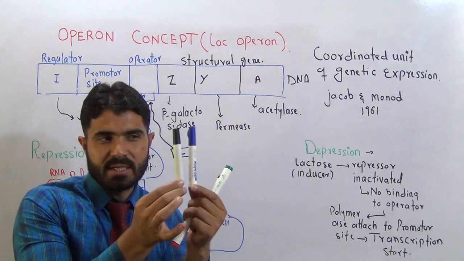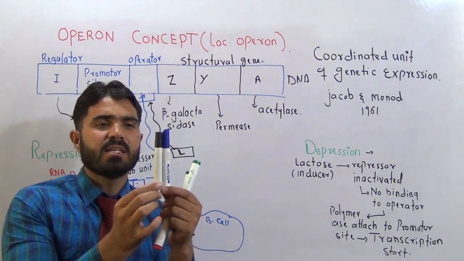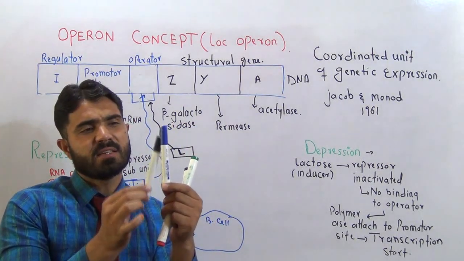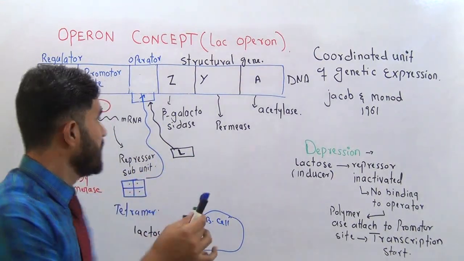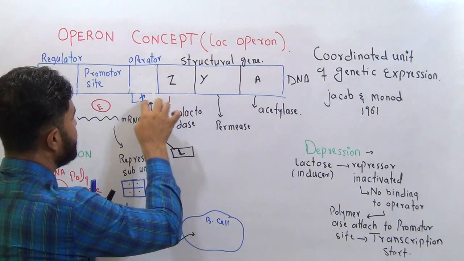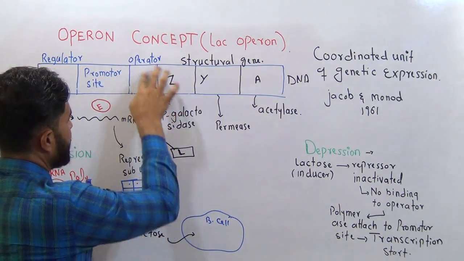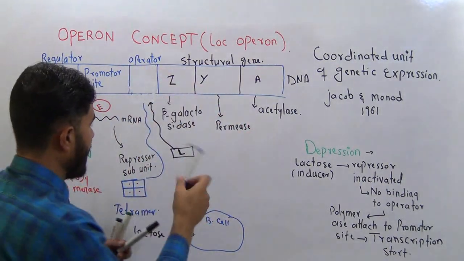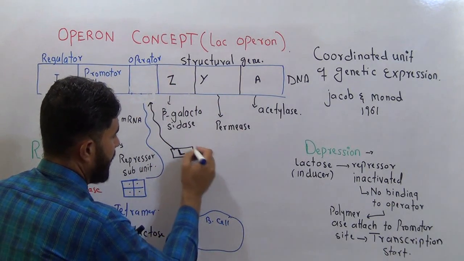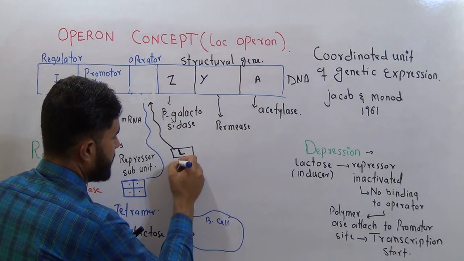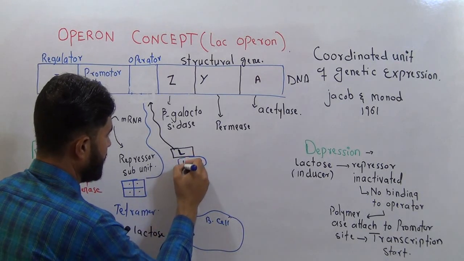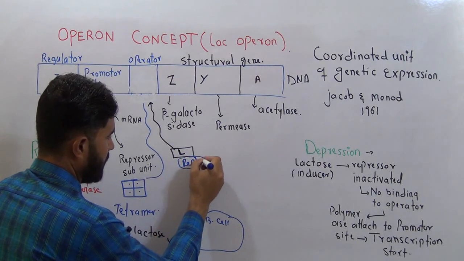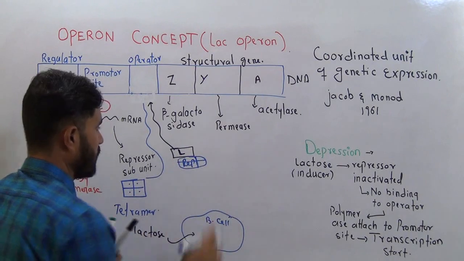When the lactose is attached with the repressor molecule, it brings some changes in the repressor molecule. Because of these changes, the repressor molecule will leave the operator gene. And here your lactose is now attached with that four-segment repressor molecule.